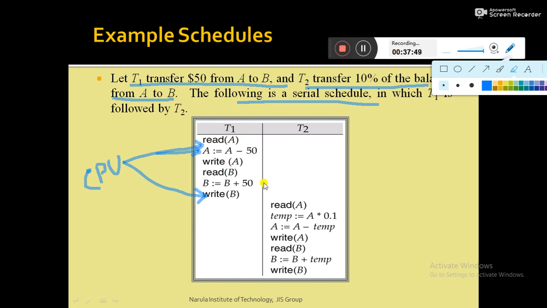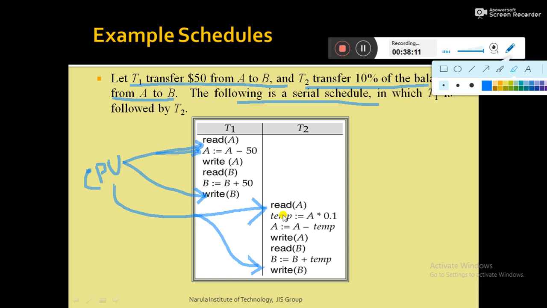Once T1 is completed, then CPU starts executing the next transaction T2, and similarly CPU will execute all the instructions one by one, and then T2 will be completed.